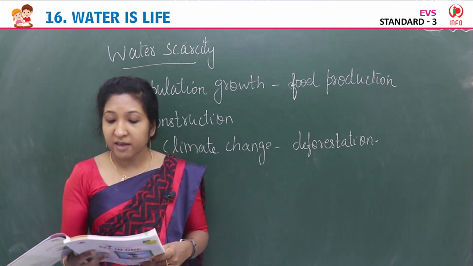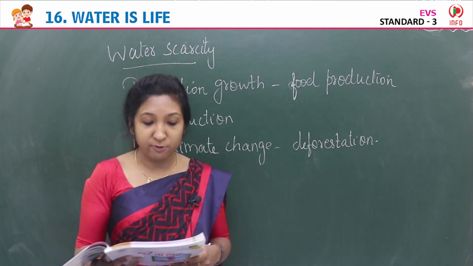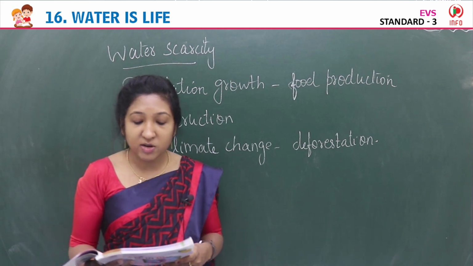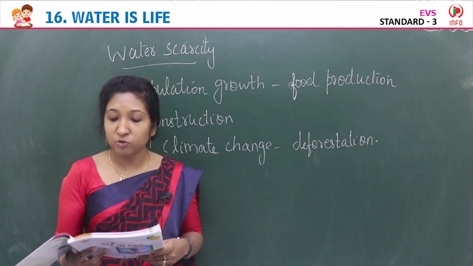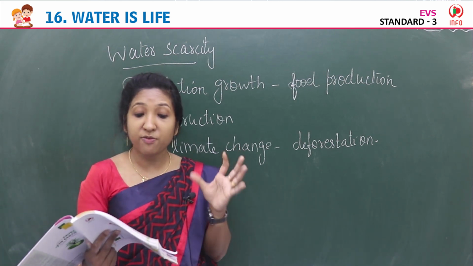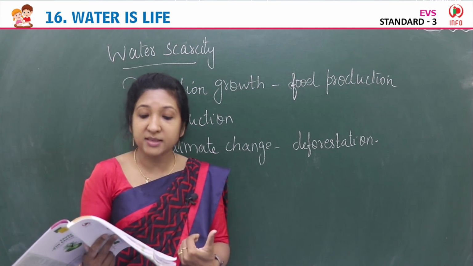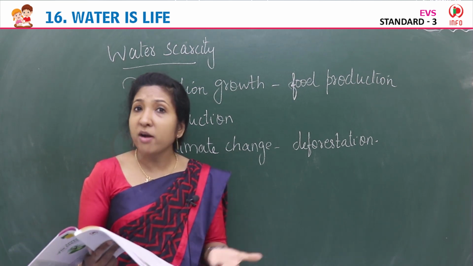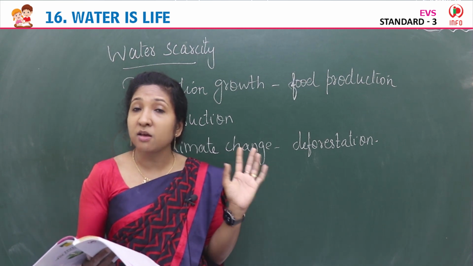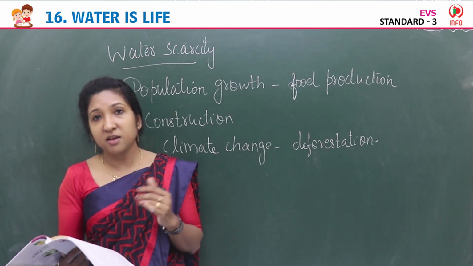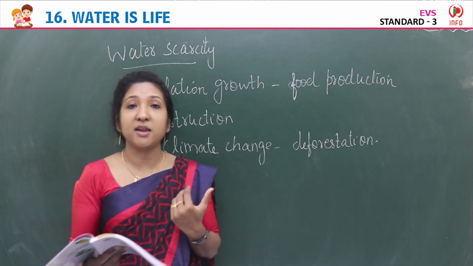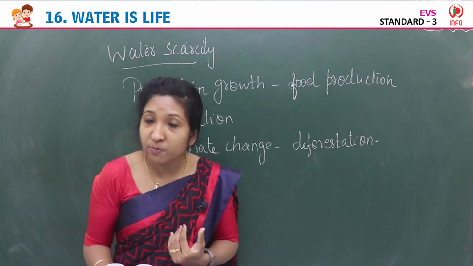About 75% of annual rainfall is received during a short span of 4 months between June and September. If we are not getting that, you can imagine how much water scarcity there will be. Water won't be available if we are not receiving this monsoon properly.